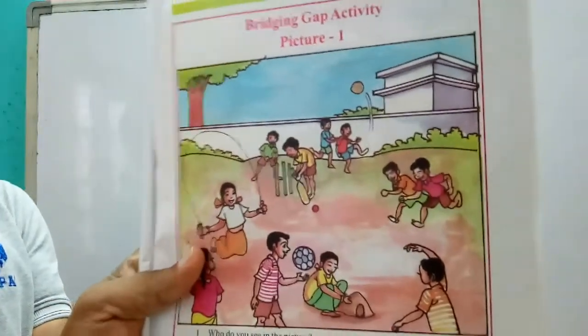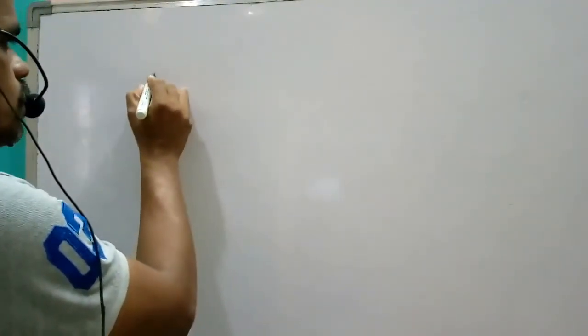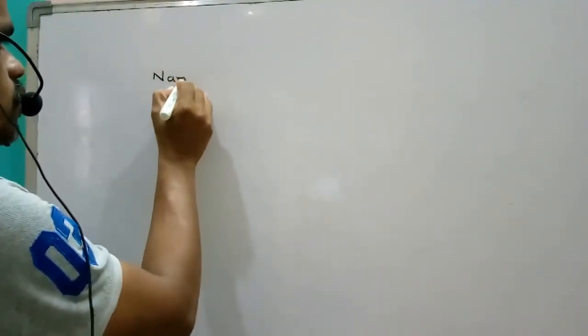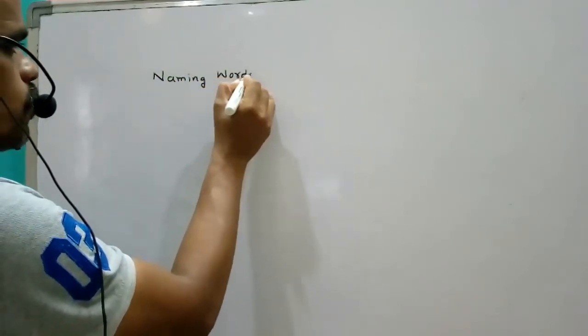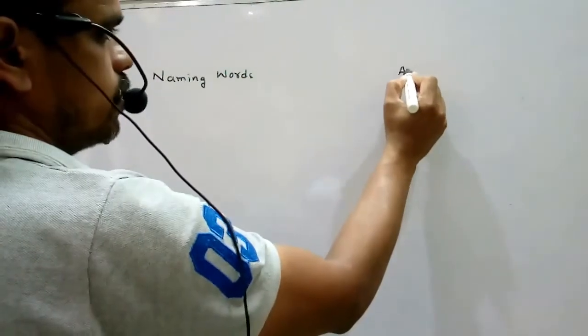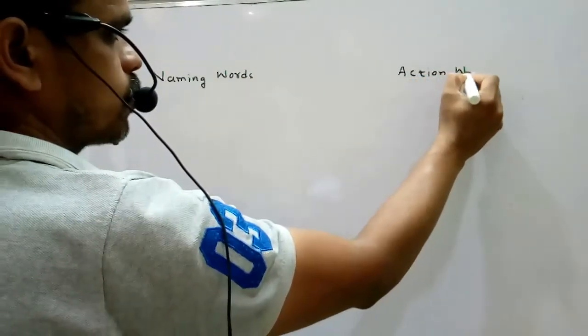So I want to write here on the whiteboard. See, these are the naming words. Naming words. See this side, action words.